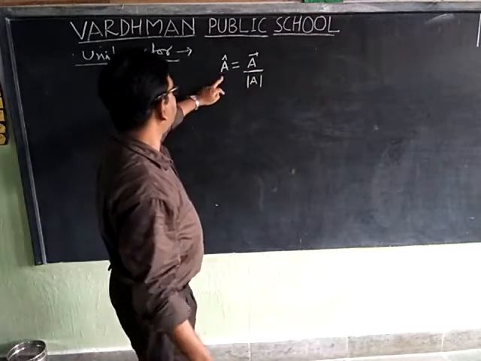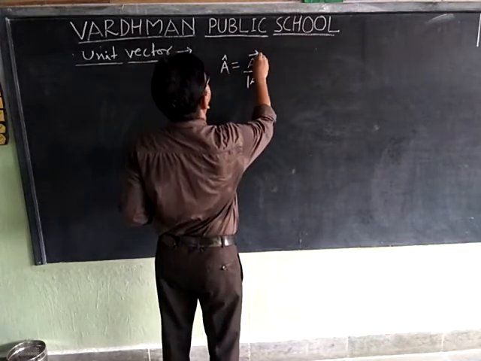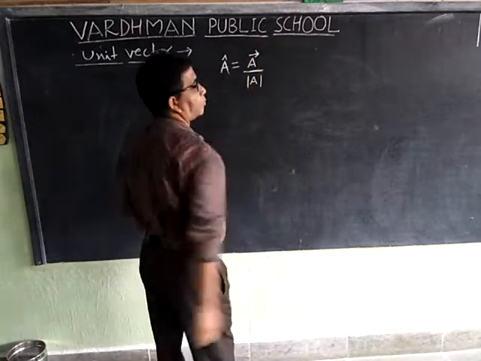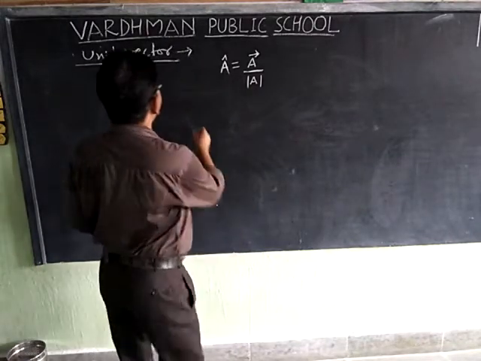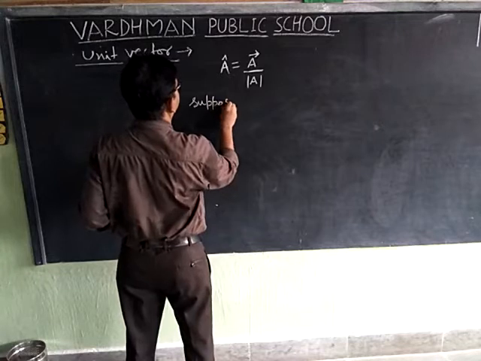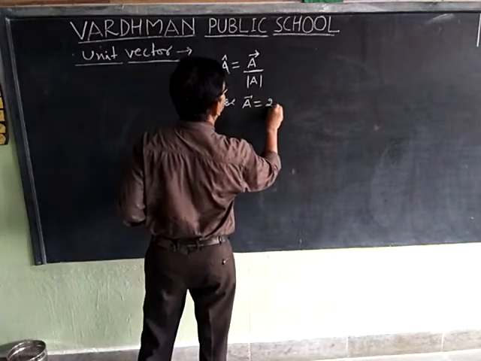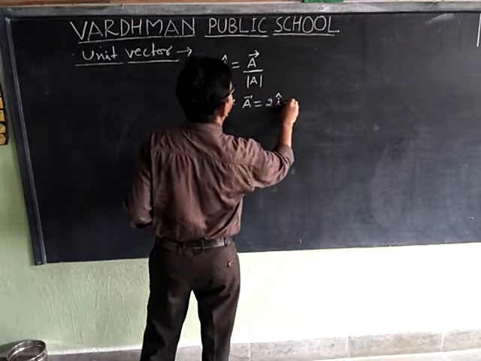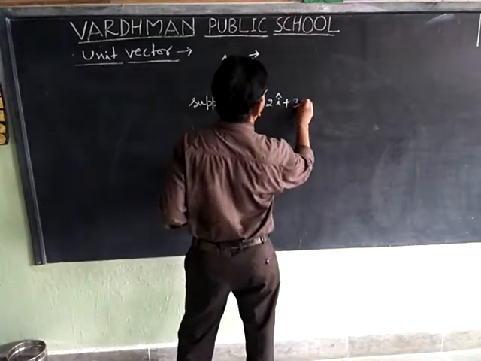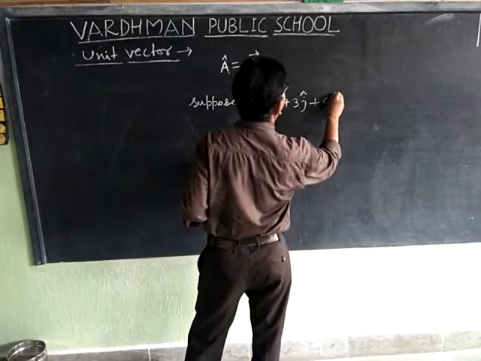This is the formula of unit vector. Unit vector A is equal to vector A upon mod A. Suppose vector A is equal to 2i plus 3j plus 4k.